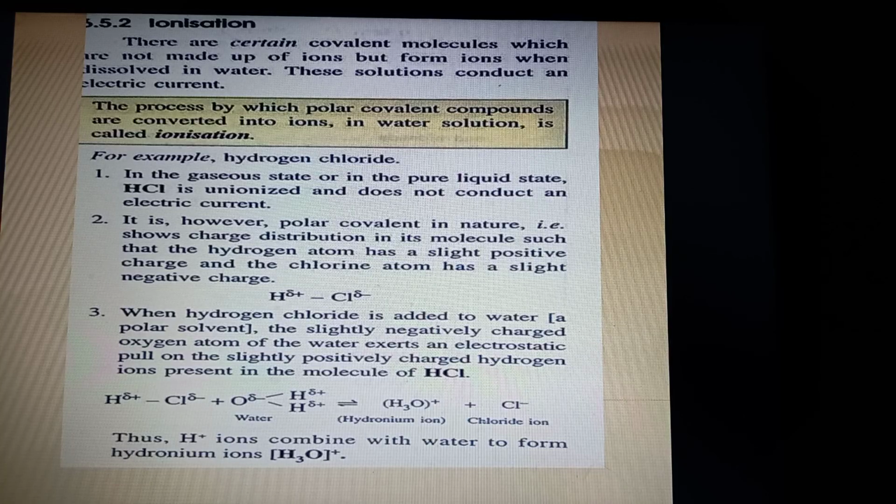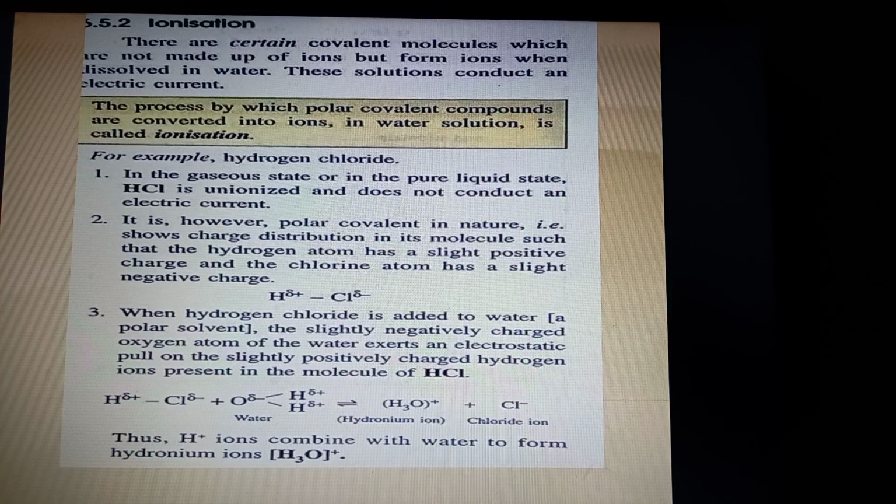However, if you take a polar covalent compound, that is HCl, and you know that there is a slight partial positive and partial negative charge, that is why we are calling them polar covalent compounds. When this kind of compound, which already has a partial plus and partial minus because of the difference in electronegativity, is added to water, then the water exerts an electrostatic pull.